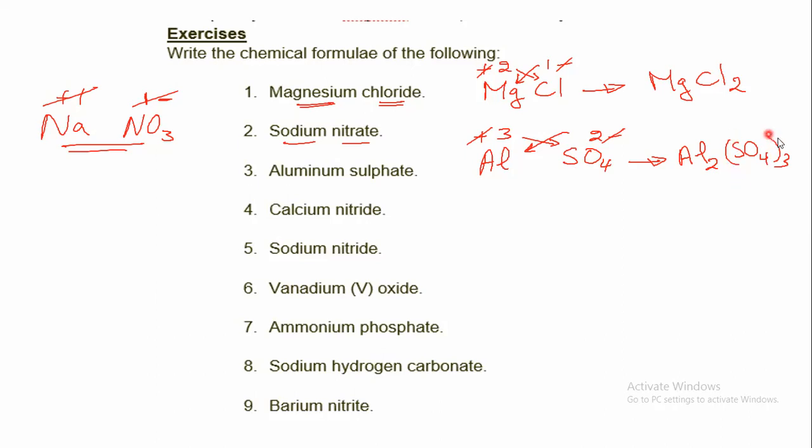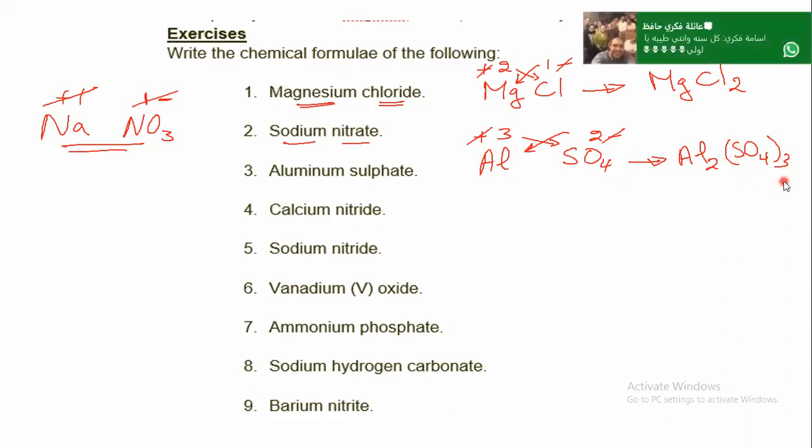Here, because the sulfate is a polyatomic ion, when we want to put any number below it, we have to put it between brackets and write the number to show that this number is for the whole polyatomic ion. If we write it only below here, maybe we are going to be confused whether this 3 is for the oxygen only or for all. So we don't do that. We put a bracket around the SO4, and we write here 3, and here we write 2.